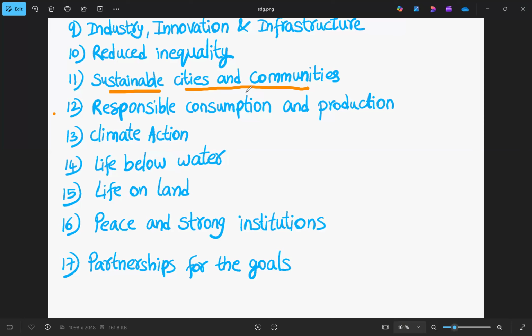And after building cities, what do we need? We need consumption and production of goods to run the cities, obviously. But that consumption and production should be responsible. So what is SDG 12? That is responsible consumption and production. And while building infrastructure, or while producing and consuming different goods, we need to keep in mind the climate. So the 13th SDG is climate.